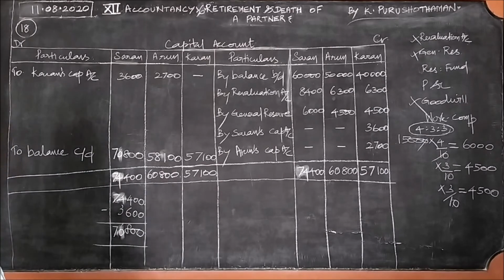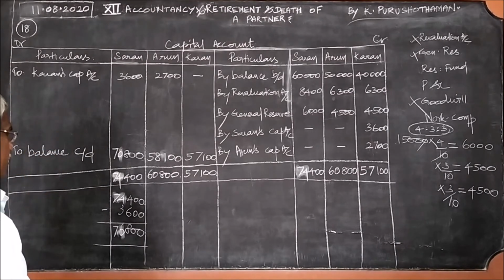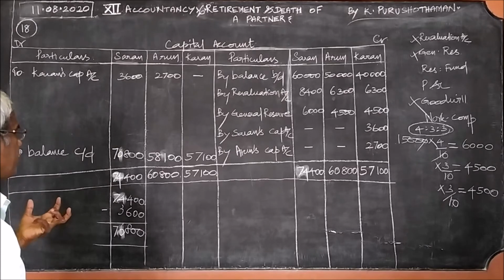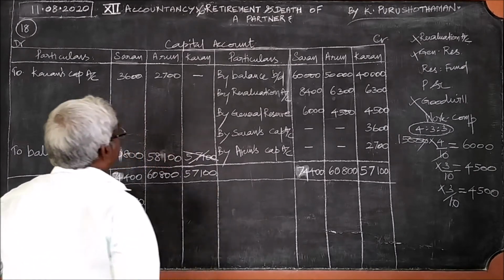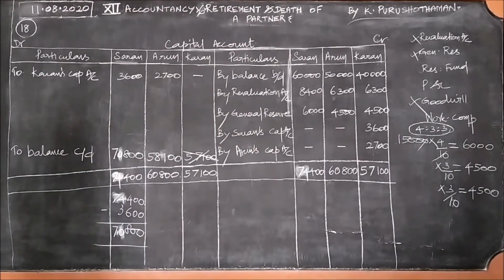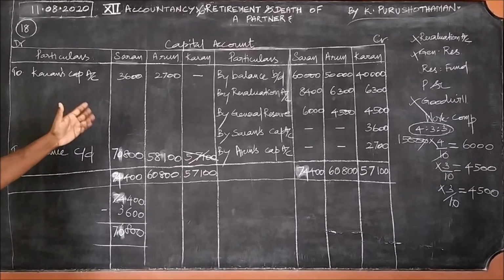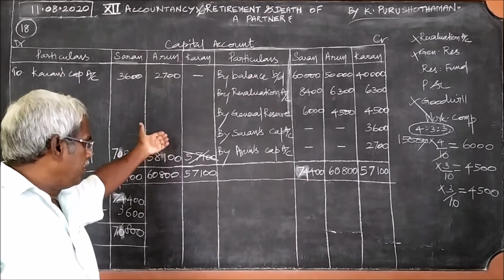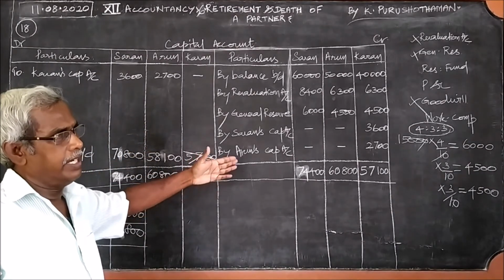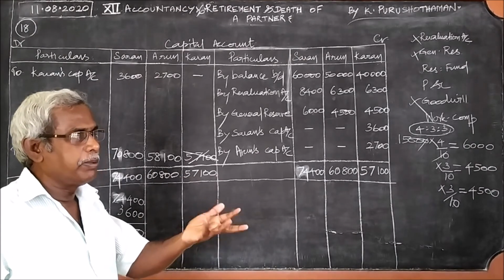What must we do? When a partner retires, his share should not be shown under the balance. So Karan is the retiring partner and that should not be shown under balance carried on, because already he has left the partnership. He is no more a partner in the partnership.